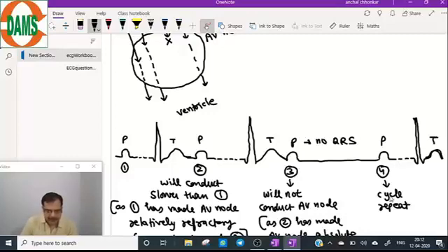The reason for the refractoriness is digoxin. Digoxin causes the AV block.